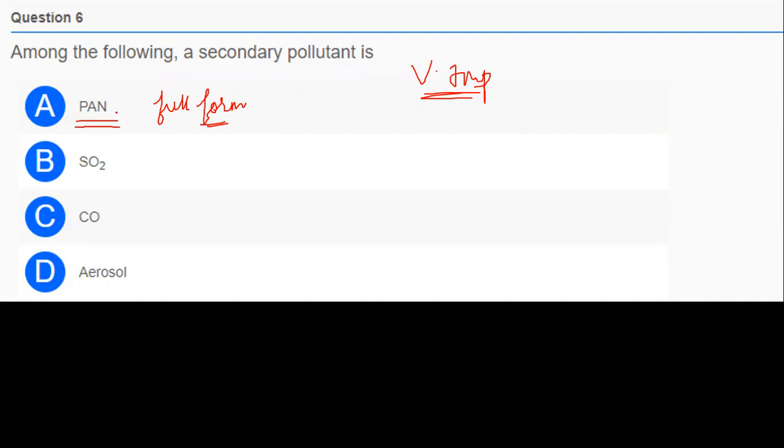The full form of PAN is peroxyacetyl nitrate. Then option B, sulfur dioxide, C, carbon monoxide, and D, aerosol.